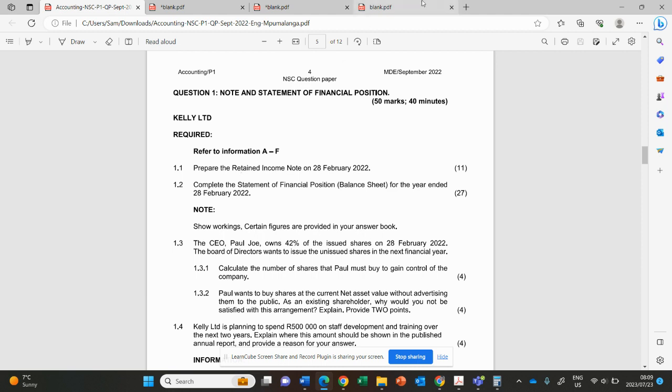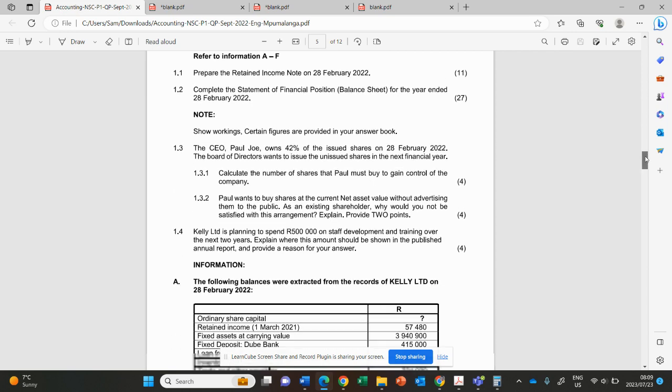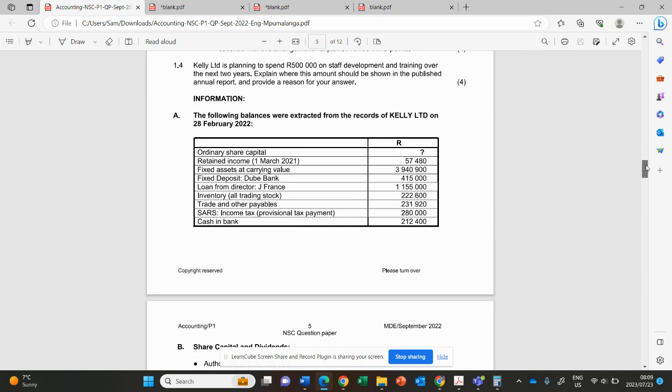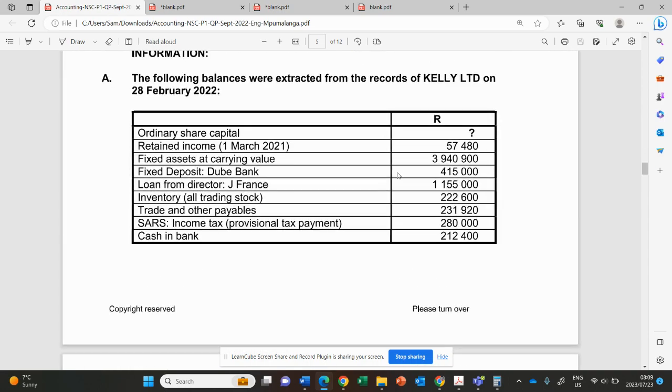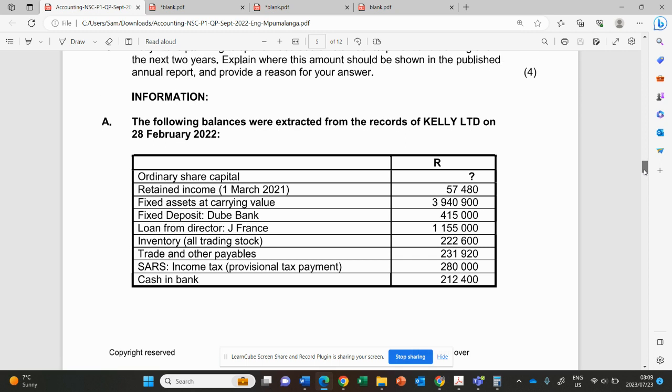Okay, this is the information given. We're going to prepare the note for retained income. It is very important to know our year end, 28 February 2022. Retained income that is given here on the list of balances is at 1 March 2021, which is the beginning of the year.